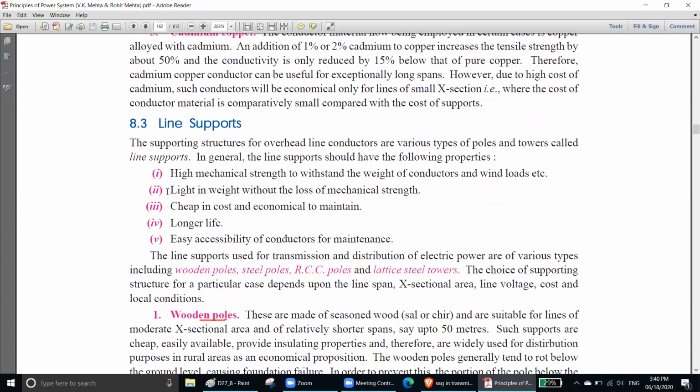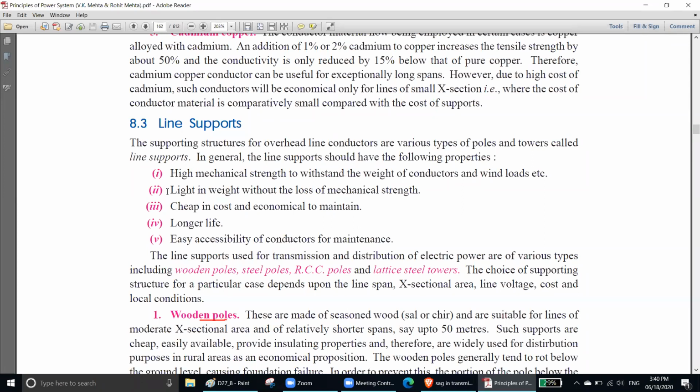Cheap in cost and economical to maintain. Obviously the price should be smaller, and whenever there is a problem you can fix it very easily. Longer life. It should be longer in life. Easily accessible for conductors for maintenance. That means when you put a tower, you should have an arrangement so that you can go up and fix something in the conductor. Okay, if you cannot go up and fix something, if there is a problem, then how can you fix the conductor? That's why it should be easily accessible.